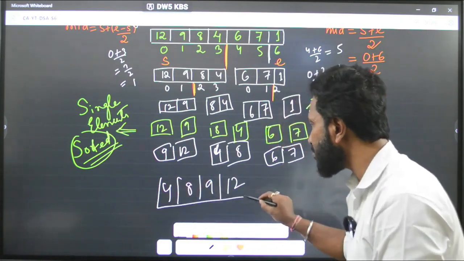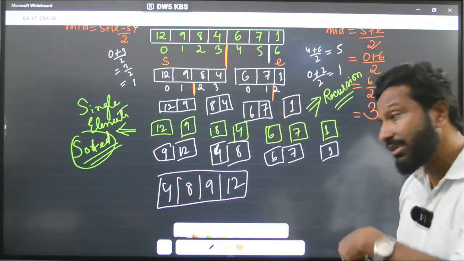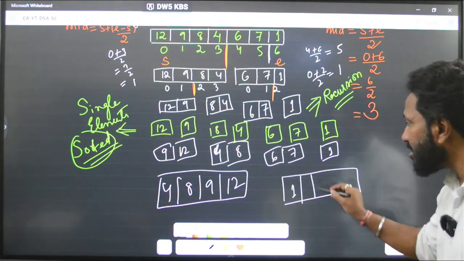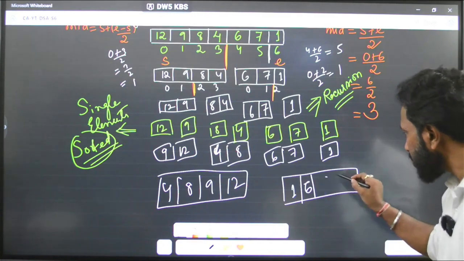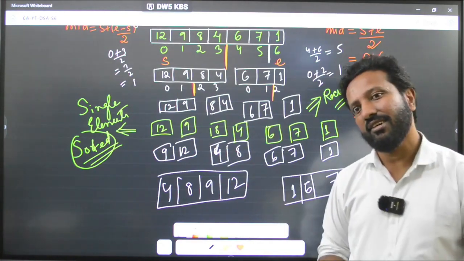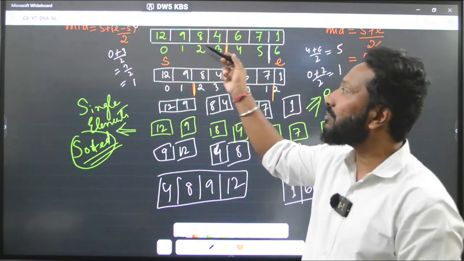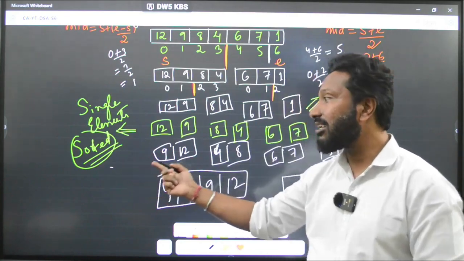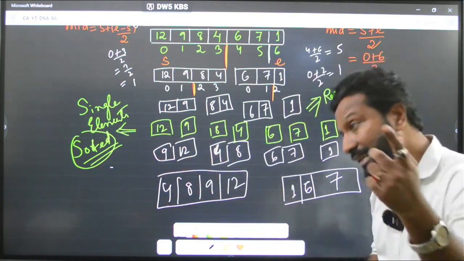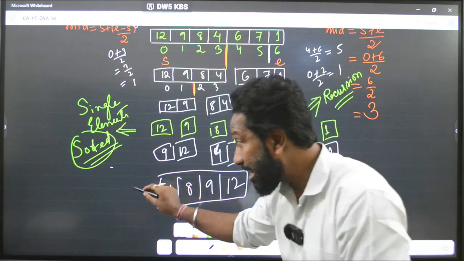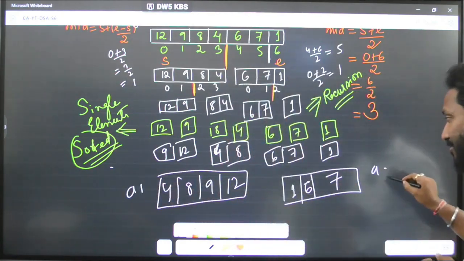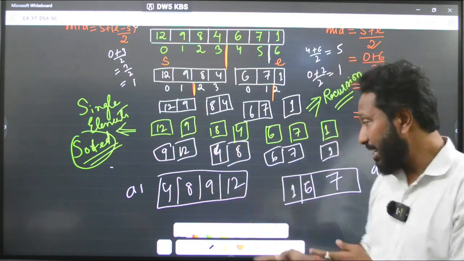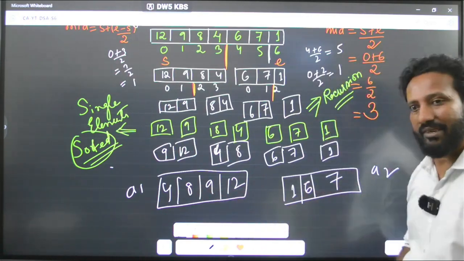So this is one small array which is sorted and this is one more array which is sorted. See, from a bigger array we broke it down into smaller chunks to get single elements which are considered sorted. After that we merge them together and there we got something. This is array 1, this is array 2, and you can see that this array is sorted, right? 4, 8, 9, 12, and this array is also sorted: 1, 6, 7.